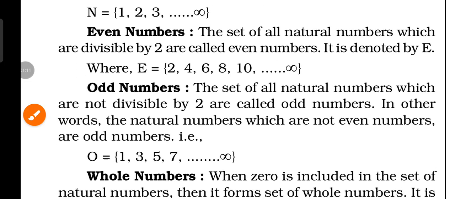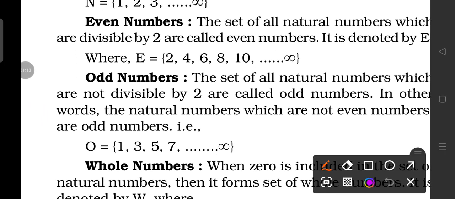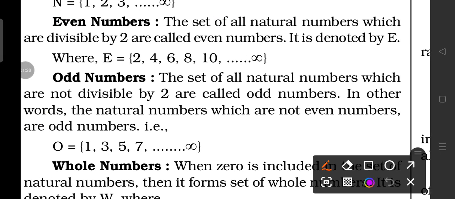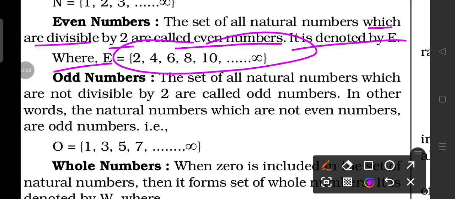If you are talking about even number, so here even number, the set of all natural numbers which are divisible by 2 are called even numbers. It is denoted by E, and it is included from 2, 4, 6, 8, 10 like this to infinite.